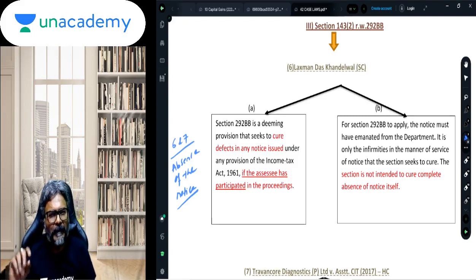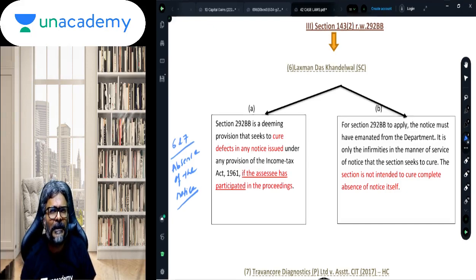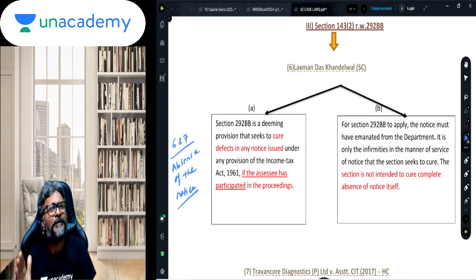But what about the case where the notice which was required to be served was not served at all, and the assessee has participated in the proceedings? Can we say that the proceeding is deemed to be valid because the assessee has participated?